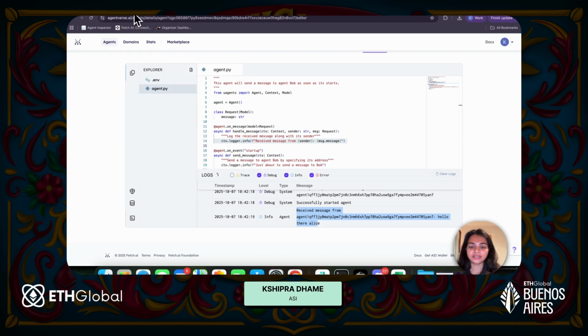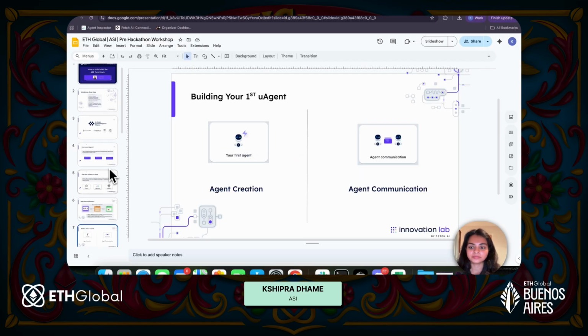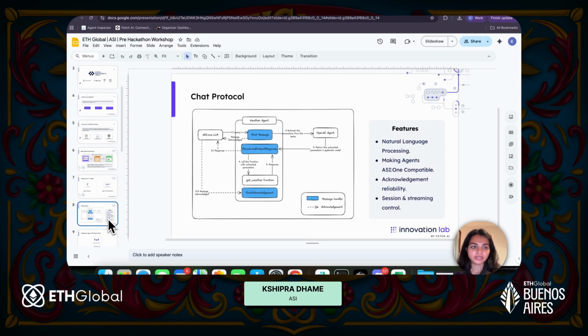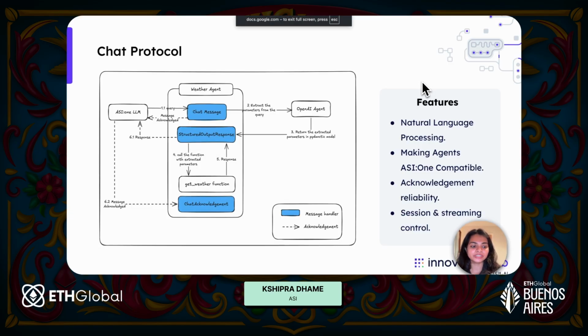Now going ahead, let's understand the agent chat protocol. We saw how agents can exchange messages between each other. Now, like I said, users from ASI1 can actually query agents on AgentVerse. For those agents to handle the queries, they need to have the agent chat protocol enabled.